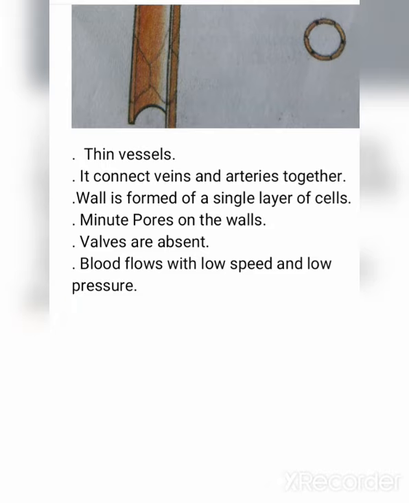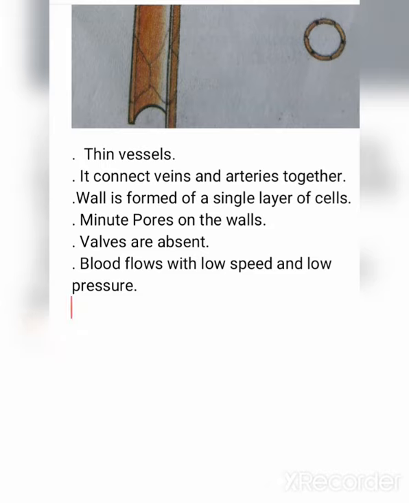Then we have one activity to complete in our textbook. One table is given there, on page number 35. The indicators are arteries, veins and capillaries. Based on these features, we want to tabulate this box. Peculiarities of the wall: what are the peculiarities of the wall of arteries?